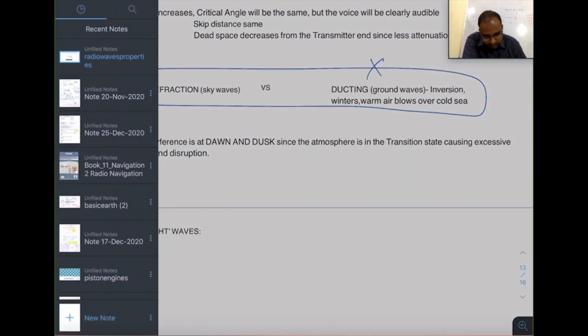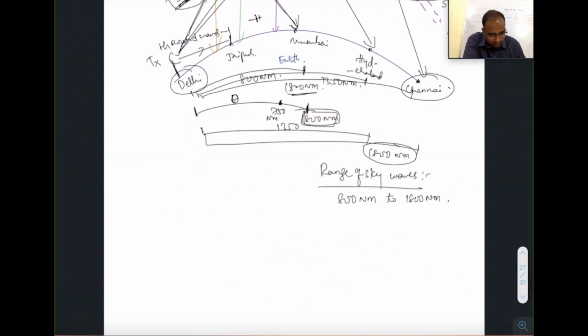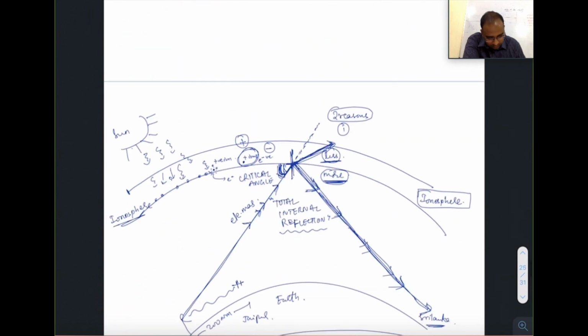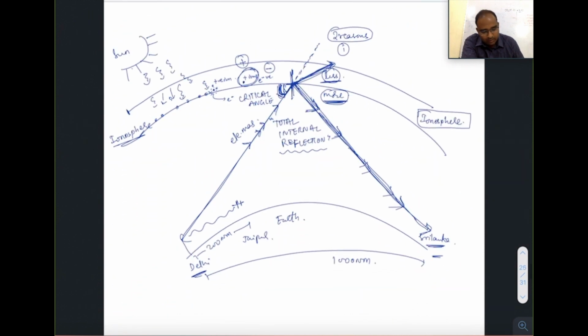So let me take back to the sun wala slide. Yeah. See, now this ionosphere exists because of sun, right? Sun rays were coming and then displacing the electrons, and it was existing. But at dawn and dusk, early mornings and evenings, there is a lot of fluctuation in the sun's rays. It will suddenly be coming less.